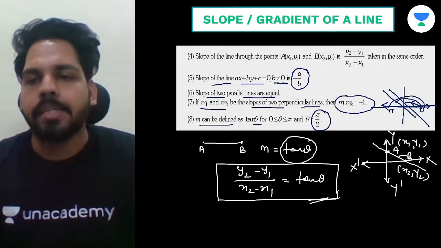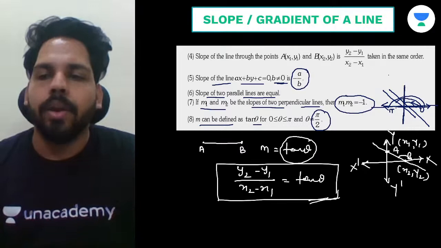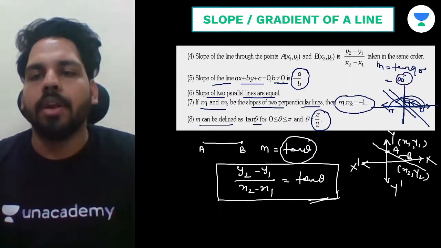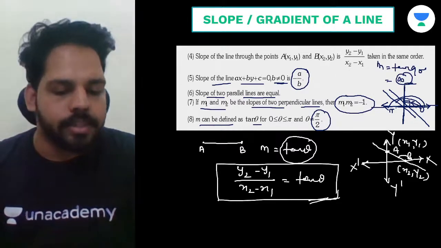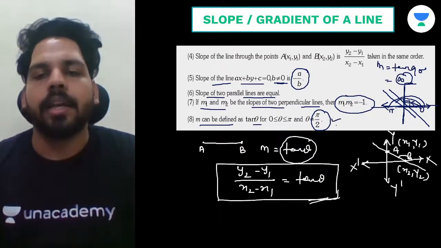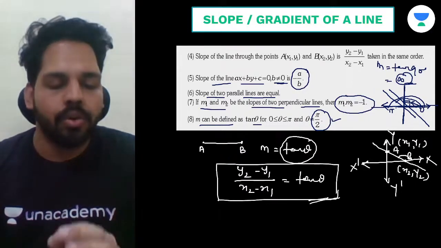Because when it becomes pi by 2, that means it will be perpendicular, and in the perpendicular case, m is equal to tan 90, and tan 90 becomes infinite, so we cannot find the slope of the line in this condition. That's why we cannot say that theta is equal to pi by 2. We have to always write theta does not equal pi by 2.